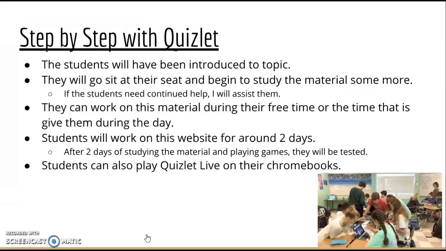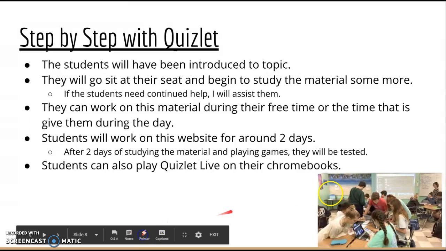And so students can work on this for around 2 days if they're going to be tested on the material, but it just depends on if they're going to be tested or graded over it, and it depends on how long the students spend. And then the students can also play Quizlet Live on their Chromebooks. And in this picture, you can see that the class is working together as a group. They're very involved, and the teacher's involved, and so it's just a good tool that they can use together.